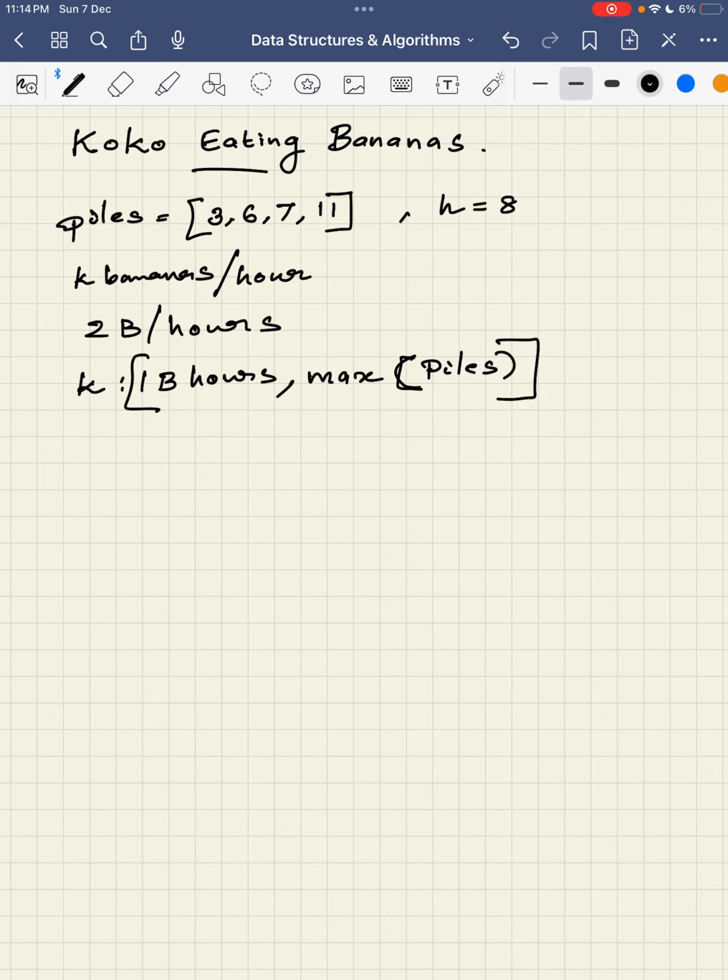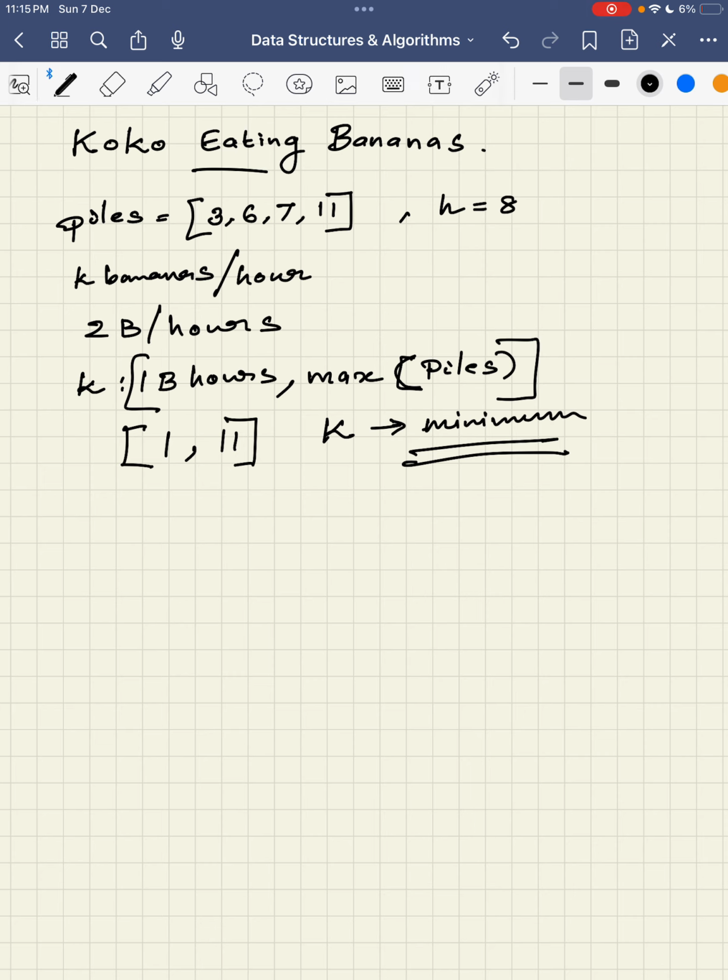For example, in this particular case, it can start from 1 and the maximum is 11. And he should choose a K that is the minimum possible value, and he should finish eating before the guard comes.